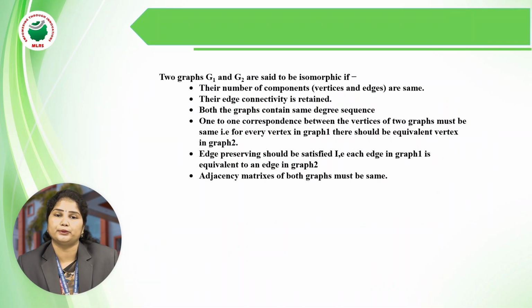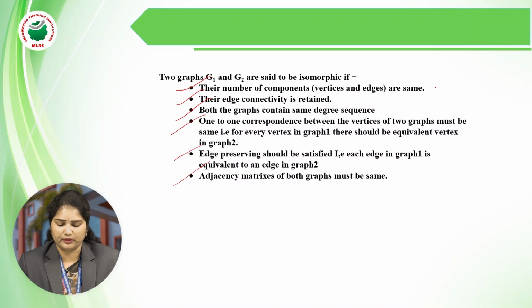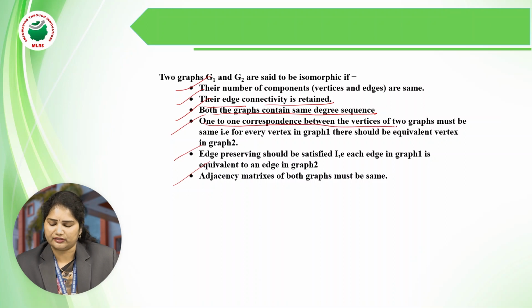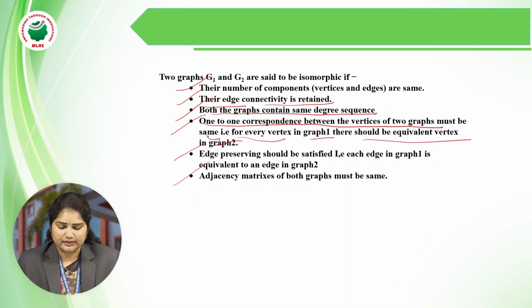When two graphs are said to be isomorphic, we have to follow these 6 conditions. These 6 conditions should be satisfied. First condition: their number of components, vertices and edges should be the same between the two graphs. Their edge connectivity is retained. Both graphs contain the same degree sequence. One-to-one correspondence between the vertices of the two graphs must hold: for every vertex in graph 1 there should be an equivalent vertex in graph 2. That is the fourth condition.